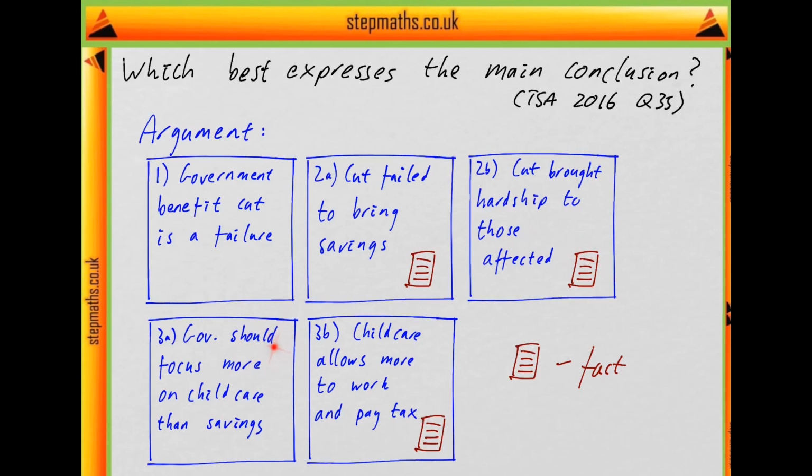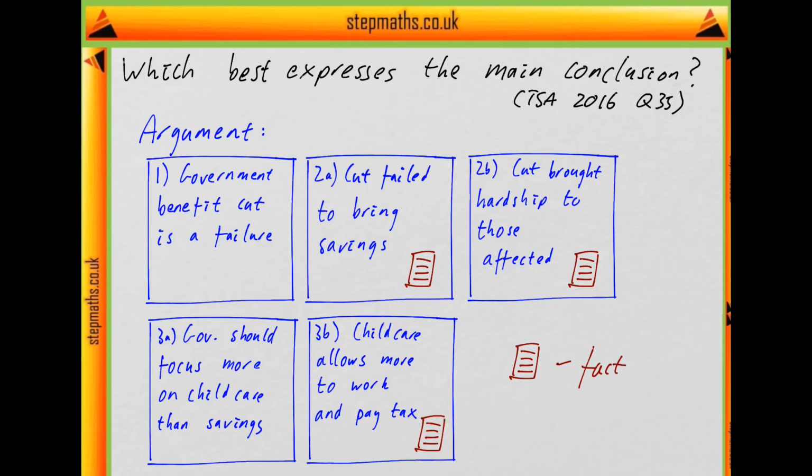Next it says the government should focus less on punishing certain people to make savings and more on implementing affordable universal childcare. And it goes on to say something else about childcare. It then says childcare would allow more people into the workplace to pay taxes. So it's again presented as a fact about what's going to happen.